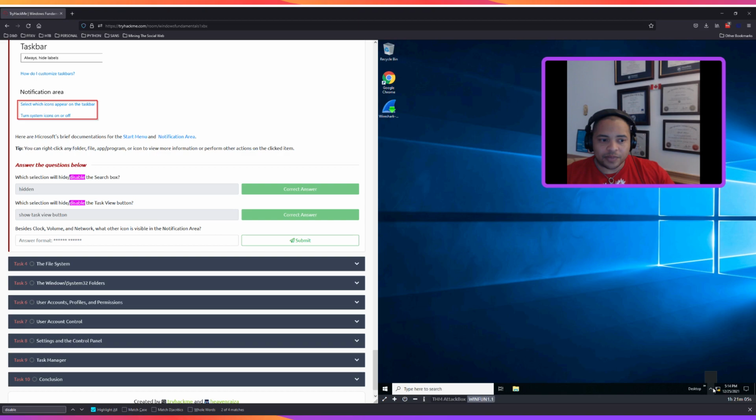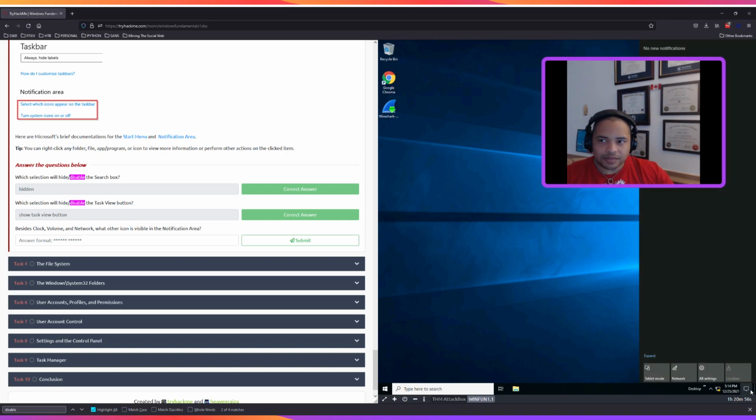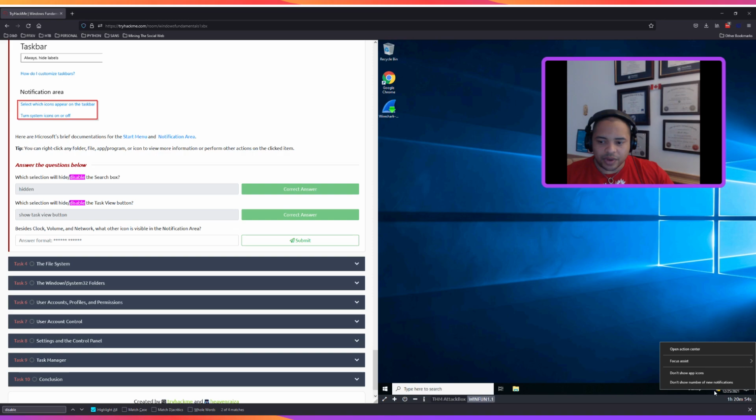Network is right there. So what are you called, friend? Action Center? Might be Action Center. I'm guessing that because I just right-clicked the little speech bubble looking thing, and it says Open Action Center. I see this has 2 blocks here. Might be Action Center.